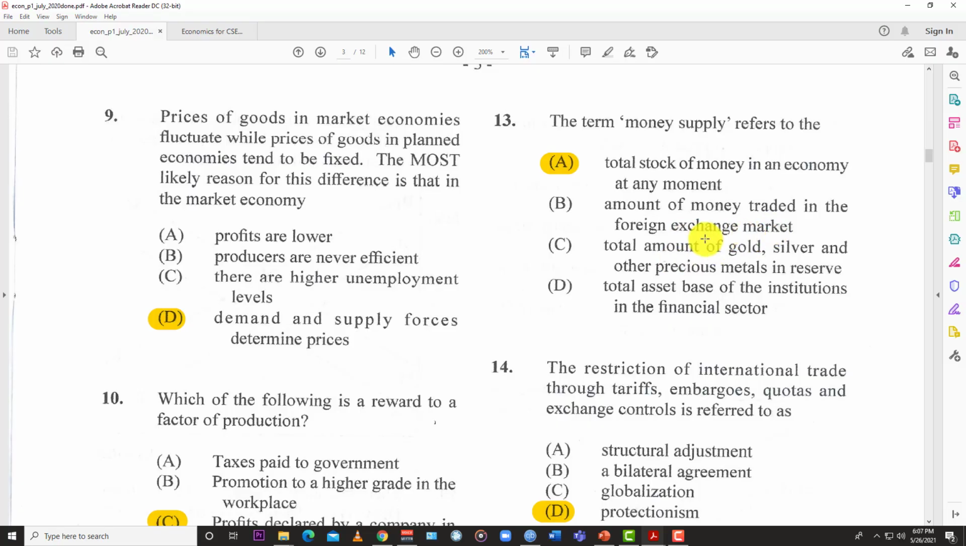Total amount of gold and silver or the precious metals in reserve. No, because those are not liquid and they're not considered money today anymore. So that's not even a part of the monetary system anymore.